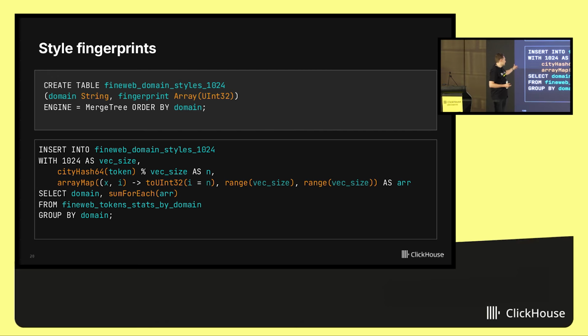I'm doing this with this higher order function arrayMap, and then sumForEach, an aggregate function. It will sum arrays horizontally. So I have multi-dimensional arrays for each record, and I will do summation for each dimension, which is sumForEach. Okay, probably it's not so simple, but it's just a few lines of SQL.